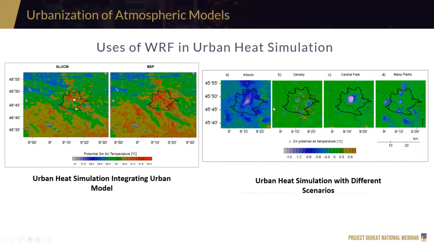What if we increase albedo, or yung reflectance ng surface natin, something to do with the materials that we use? What if kung yung density ng buildings natin, area natin is sparse? Or what if we put a central park in the middle? Will it have any effect in terms of urban heat? Or kung hindi central park, what if we distribute natin ang parks natin? Will that also have an effect? So we can do that here in WRF.